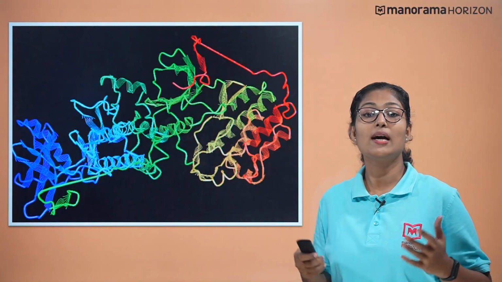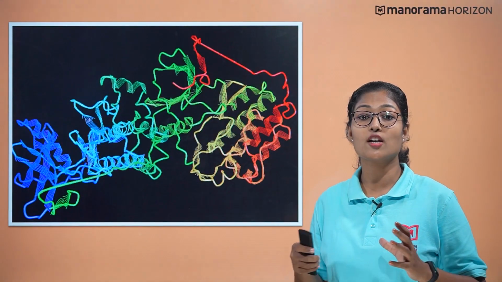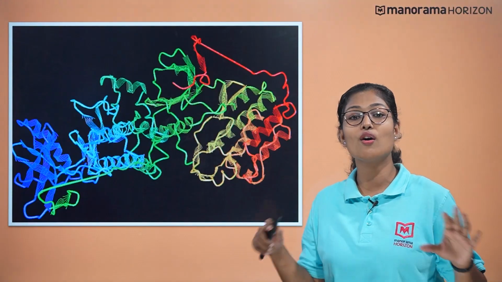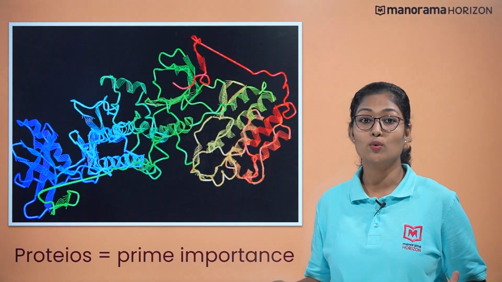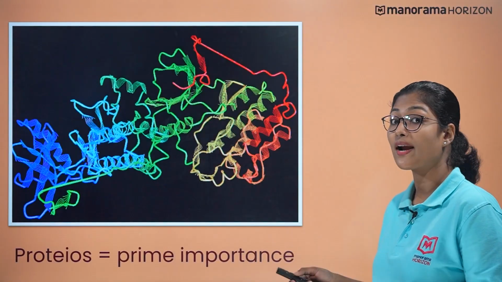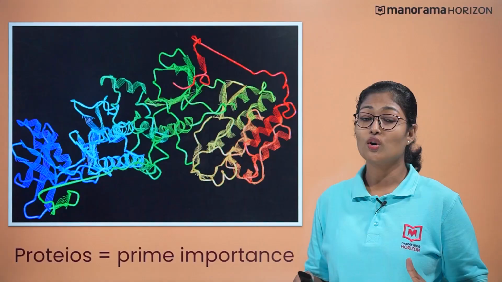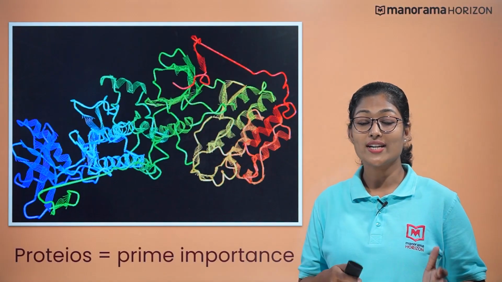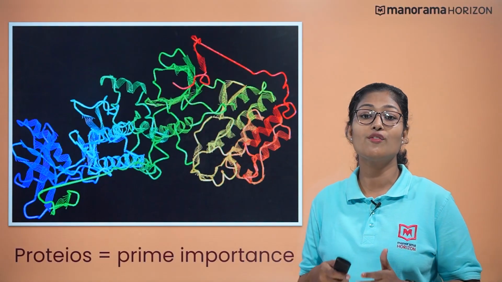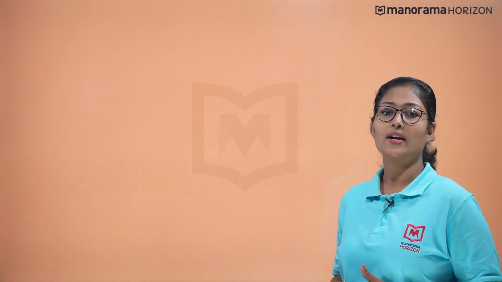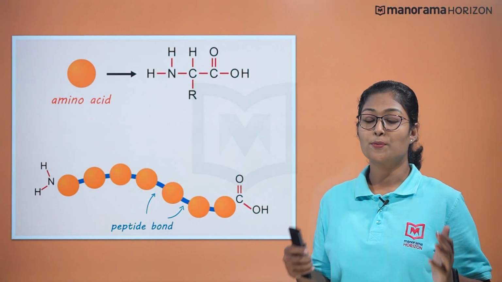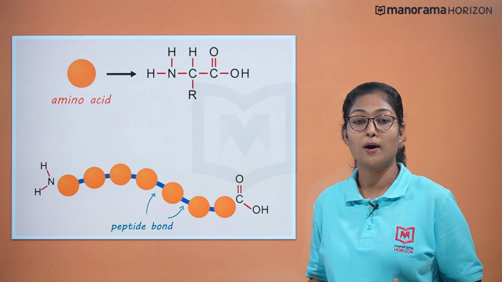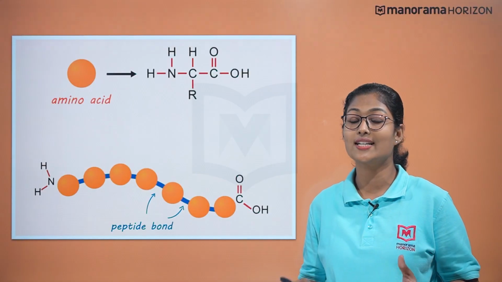Proteins are high molecular mass complex biopolymers of amino acids present in all living cells. The term protein is derived from the Greek word proteos, which means prime importance. They are so called because proteins are the vital chemical substances essential for the growth and maintenance of life. A protein is a heteropolymer and it is not a homopolymer of amino acids. Thus, proteins are high molecular weight compounds which on hydrolysis yield amino acids.